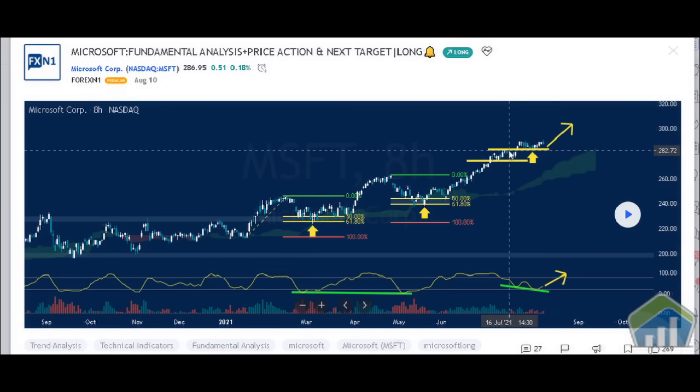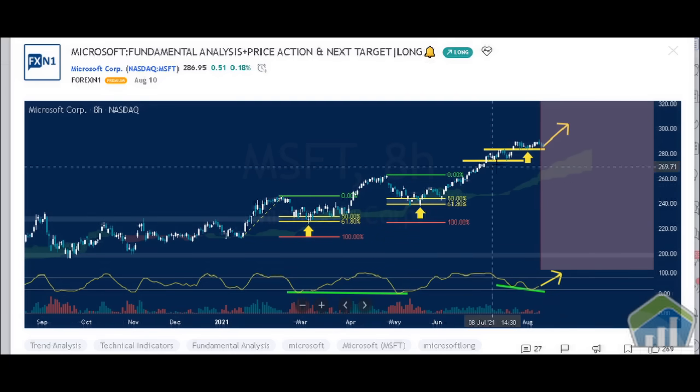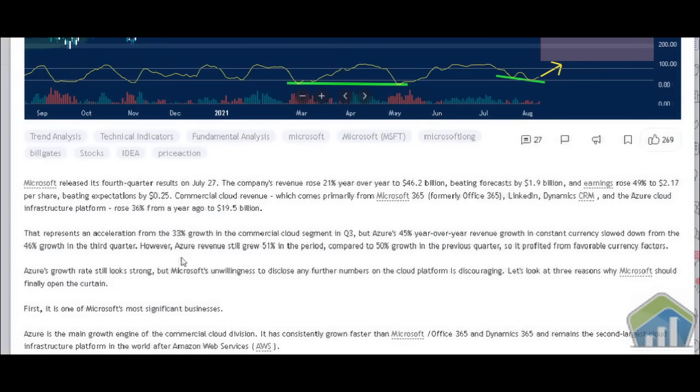When we look at these lines, this is going to be this person's resistance line. This is going to be the support line, right? So this person feels as though, hey, it did go up to this resistance, it bounced down, it hit support, and it started coming back up towards this resistance. It cut through, and it's starting its way up. It did scroll down and use the resistance as a support, and it's starting to go up, right? As we click the play sign, it shows you how it's going to play out. And this has only been up for 2 days or so now, so it's not going to show you very much, right? So as we scroll down, it puts out all the information about Microsoft and what's going on.